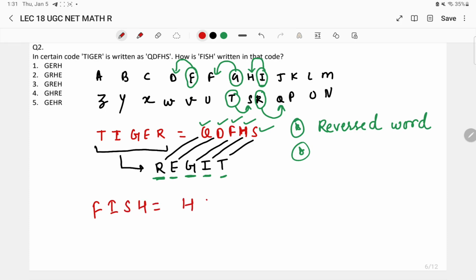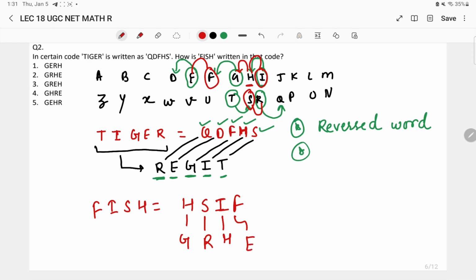What will be the word after reversing it? HSIF will be the word. The second thing that you have to do over here is H minus 1. What will we get? We will get G for letter H. Okay, S minus 1, what will we get? R is the code for letter S. Similarly, if we do I minus 1, we are again going to get H, right? F minus 1, we are going to get E, the code for F.